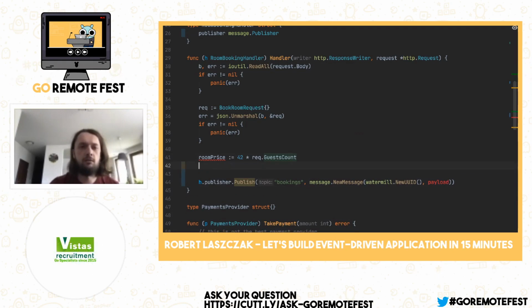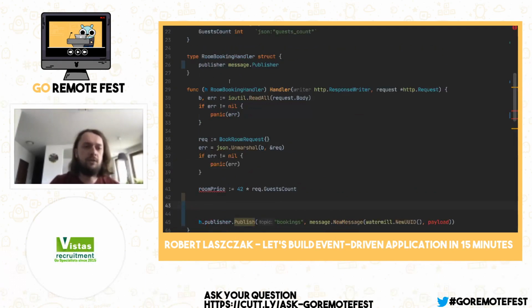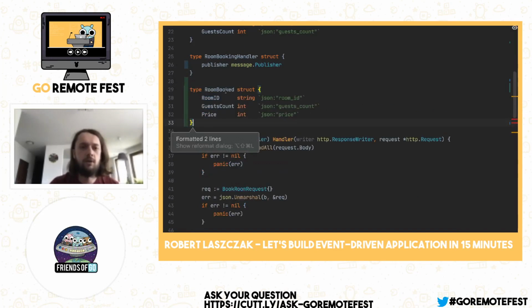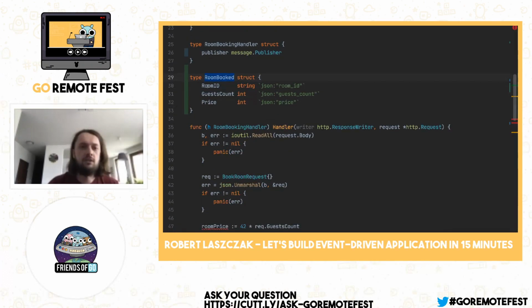So let's create our payload. Let's start maybe with the event. So let's name our event room booked. I have some code snippets to not lose a lot of time writing this. So you can see room ID, that this event will emit room ID, guest count, and the price that we just calculated.